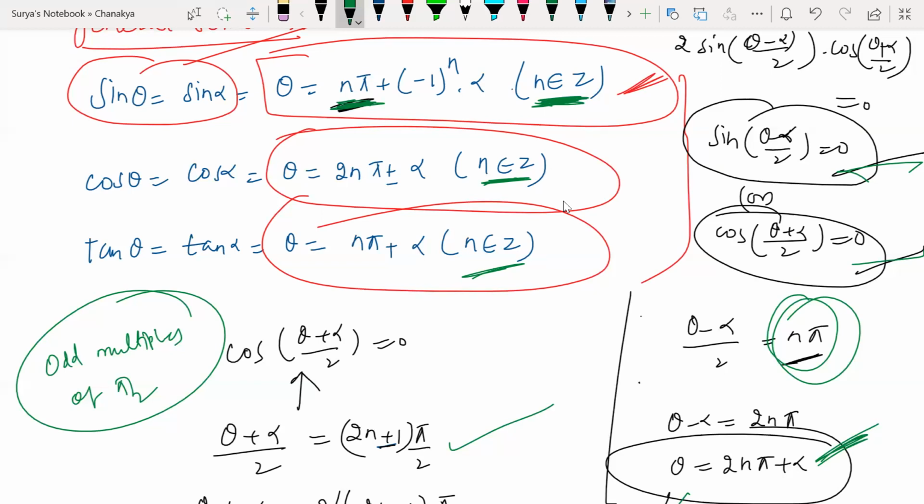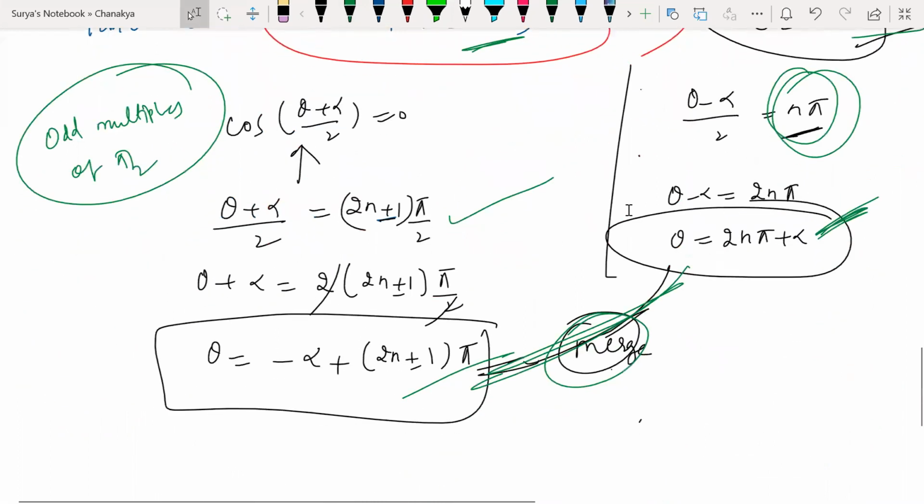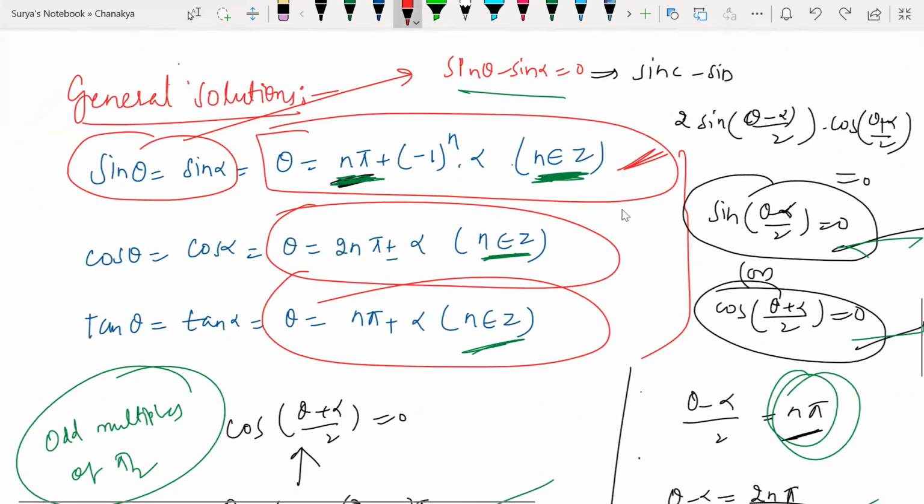Guys, tell me, yes or no? And guys, after merging you might be getting a doubt: sir, here plus alpha minus alpha will get cancelled, we will be getting 0. Then why did you write minus alpha, sir? Why? Because of minus 1 to the power of n. If n is even, I'll be getting plus. Minus 1 to the power of an even number is always plus. If n is odd, I'm getting minus. So that is the reason I always write it this way, plus or minus 1 to the power of n into alpha. You understand, children?